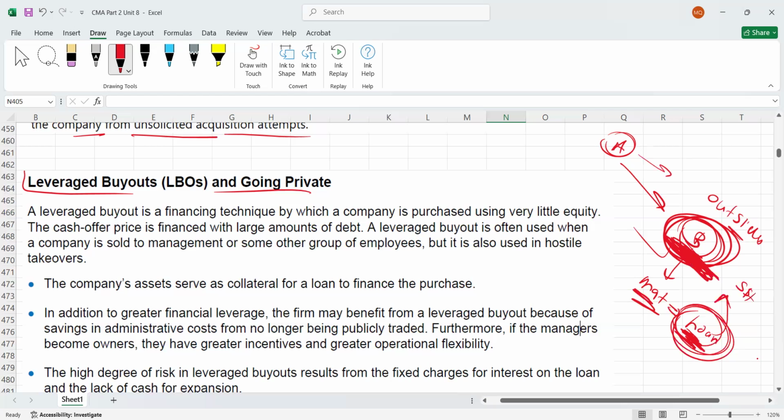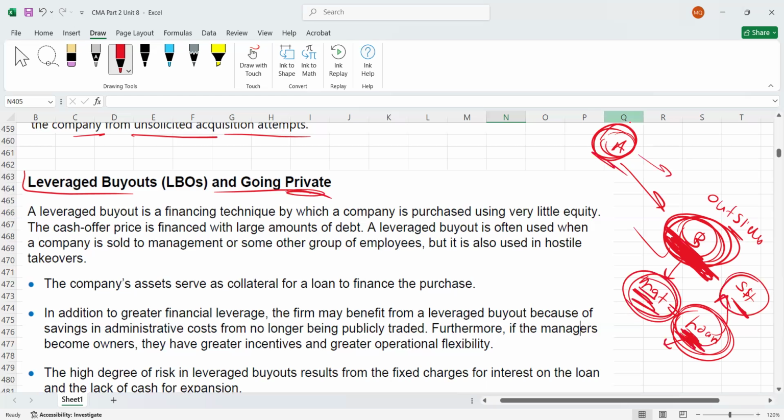So here, B's management has taken a loan to buy the shares from the shareholders. Once they buy the shares from the shareholders, immediately they will also apply for delisting, so they will become a private business, right? Now even if A is trying to acquire B, because it became private and shares are with only a few people like management, maybe A cannot buy any more shares, right? So this is how it can become a defensive tactic.